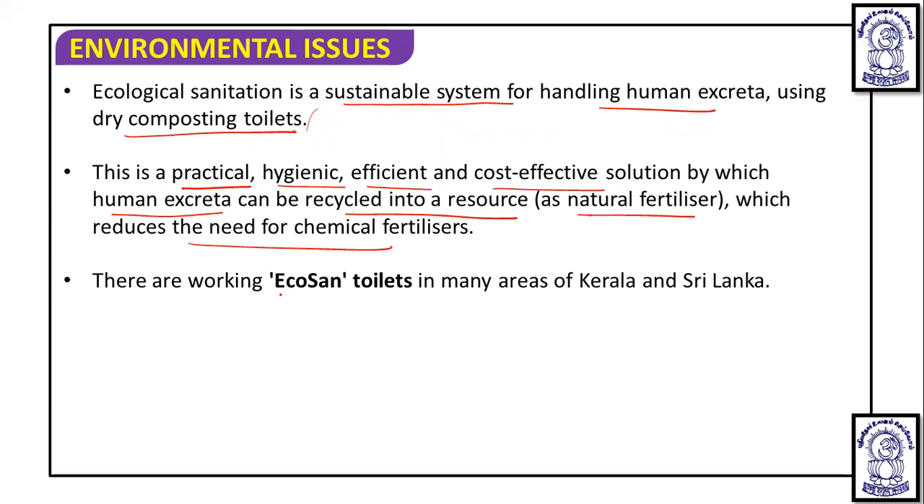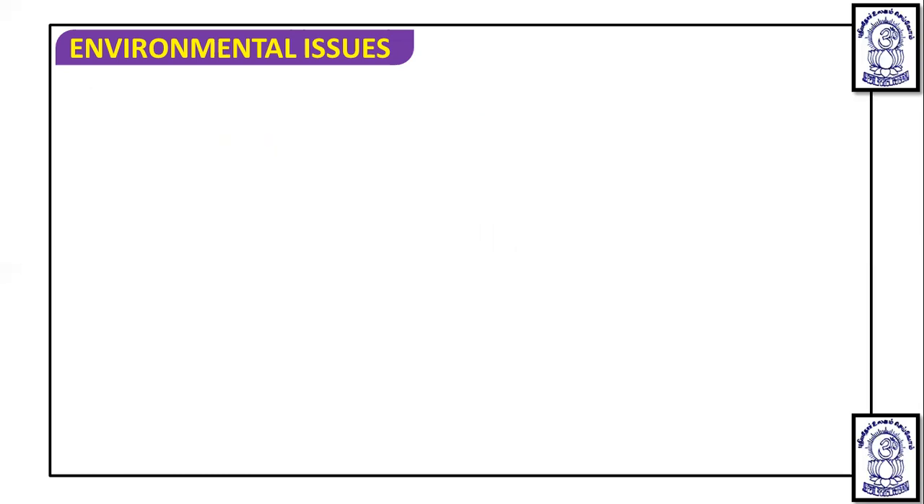These are called ecosystem toilets. Working ecosystem toilets are available in the areas of Kerala and Sri Lanka. This composting method recycles human excreta into natural fertilizer, which reduces the need for chemical fertilizer. They usually ask the question in which particular area working ecosystem toilets are available. So we remember this is Kerala and Sri Lanka.